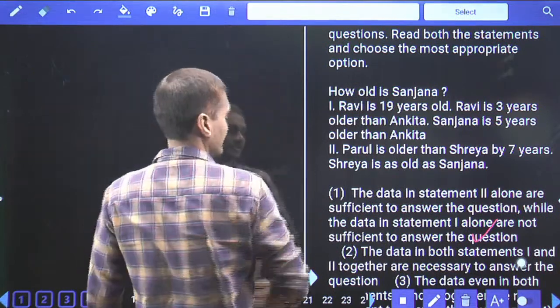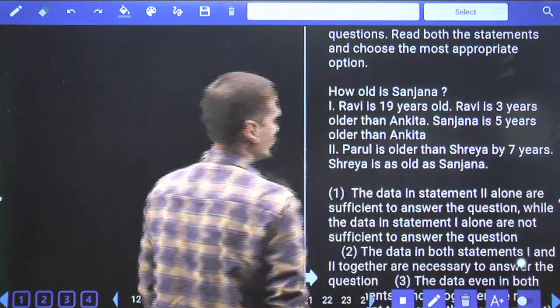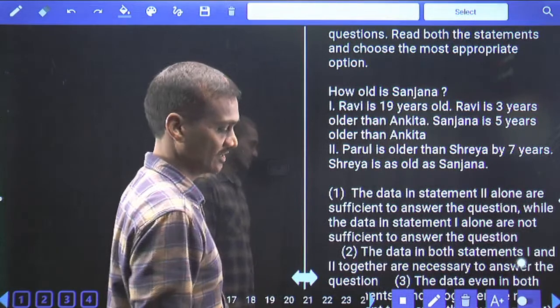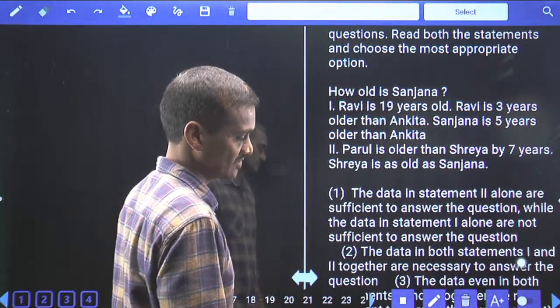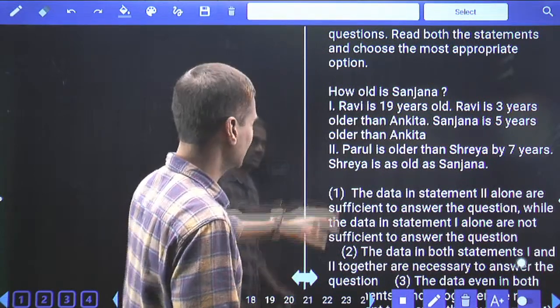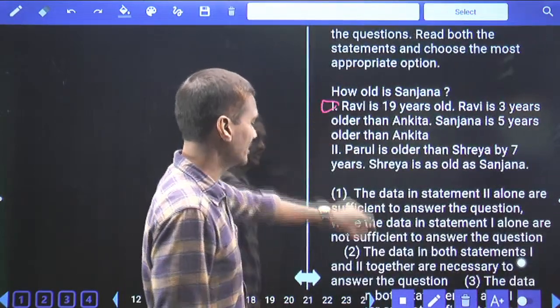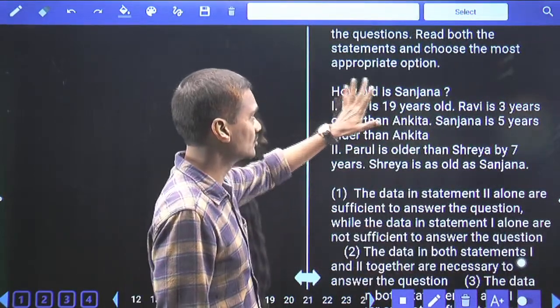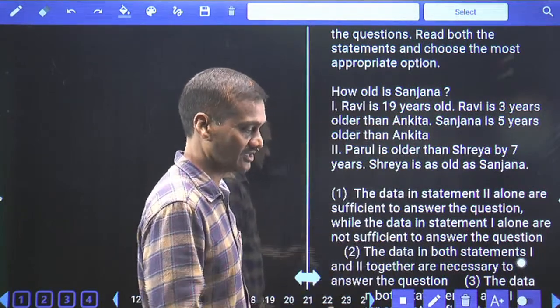Then coming to 14 onwards, now in this question number 14, how old is Sanjana? Okay, data sufficiency. Now in this data sufficiency, first we need to go through the choices, that is the statements. Now we need to identify which statement is required in order to identify Sanjana's age perfectly.